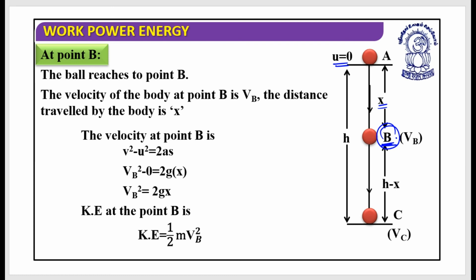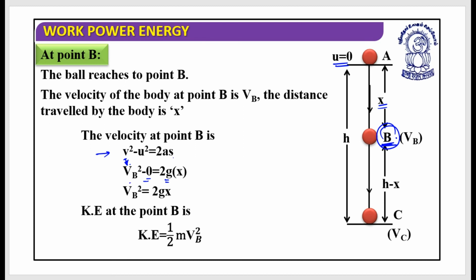We can write the relation: v square minus u square is equal to 2 into a into s. So final velocity is vb, initial velocity is 0, a can be replaced by g and s by x.